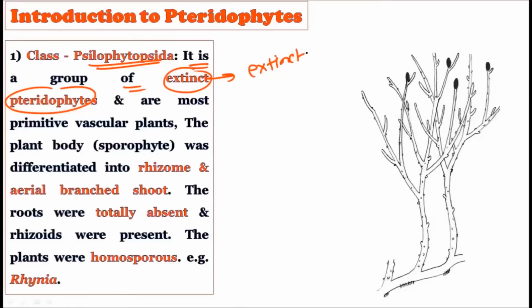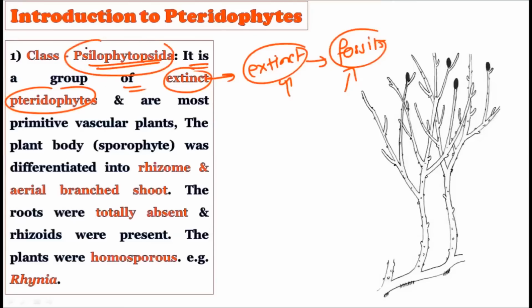They have gone. They were present in ancient times, but what we have now are only their fossils. So fossil form plants were found in this particular class, and there are no living members, and that is why we cannot study them in detail. Okay, so Psilophytopsida are the group of extinct pteridophytes and the most primitive vascular plants. Yes, we can say that because it's an extinct plant, these will be the first land plants which had vascular tissues, but they are extinct now.